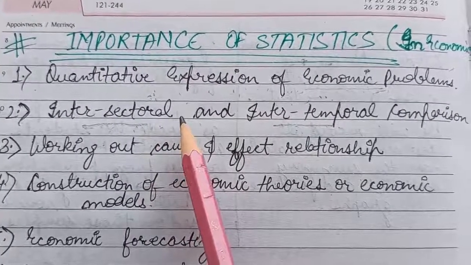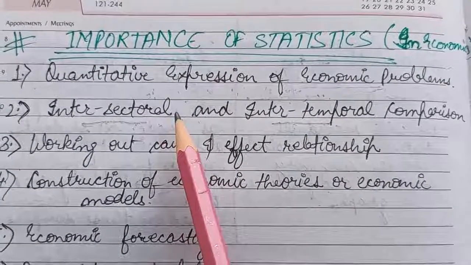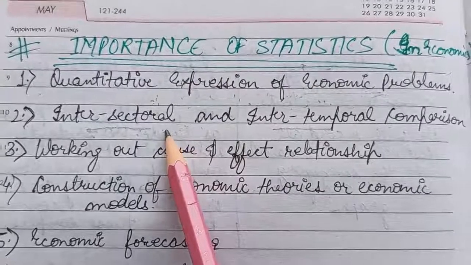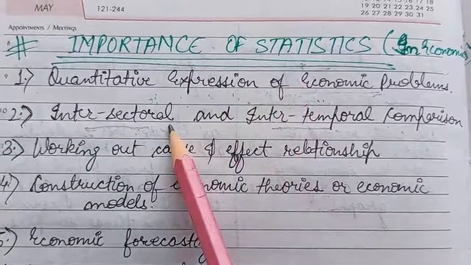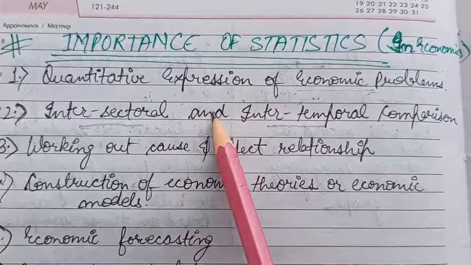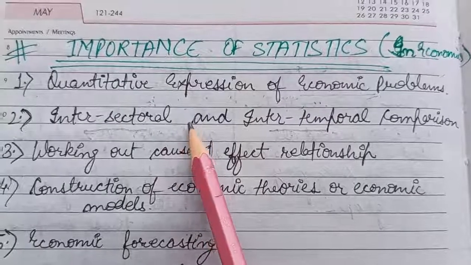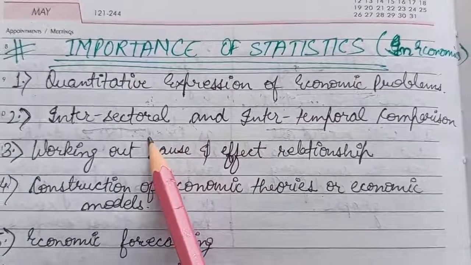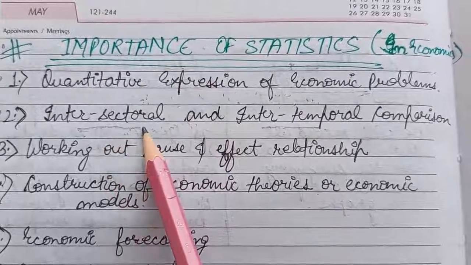If I want to compare the rural areas and the urban areas on the basis of poverty, I will take the help of statistics for collecting the data in the rural and urban areas, which will help me make out how many people are below the poverty line in rural areas as compared to urban areas. So this is known as the intersectoral comparison.